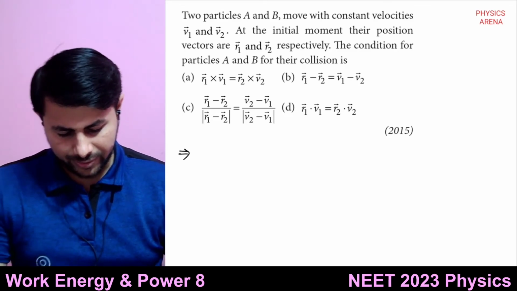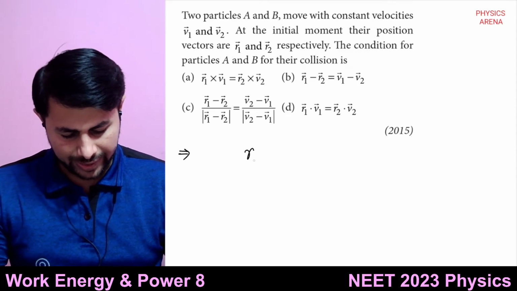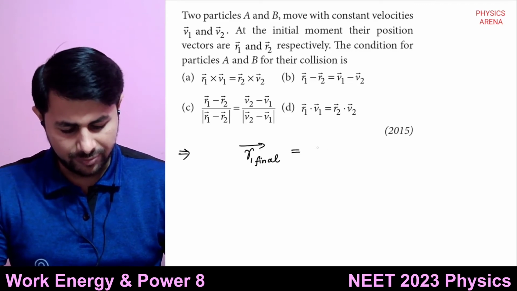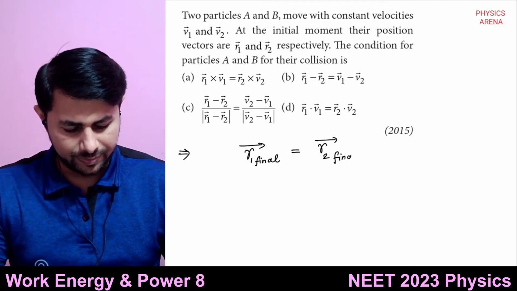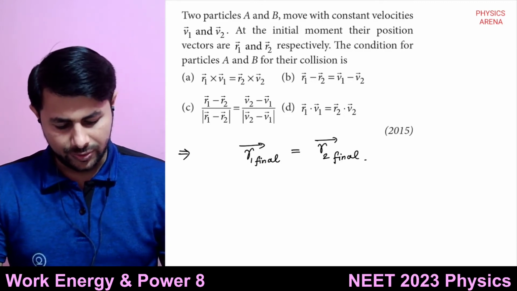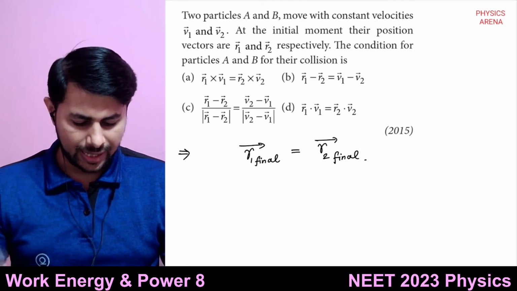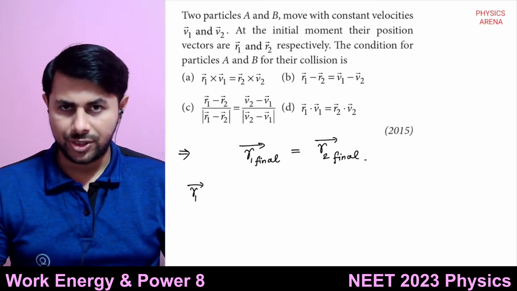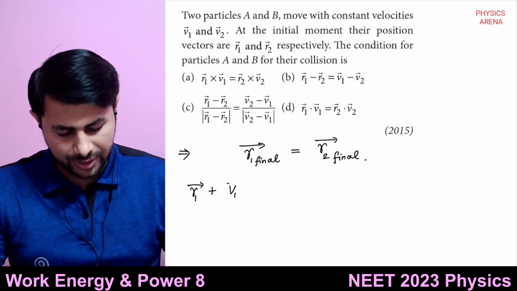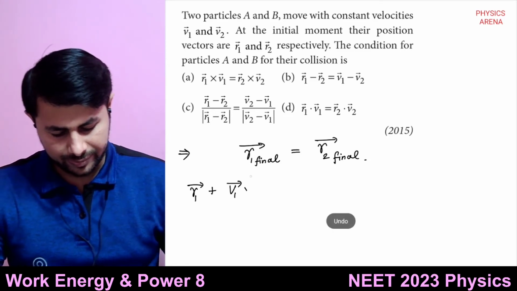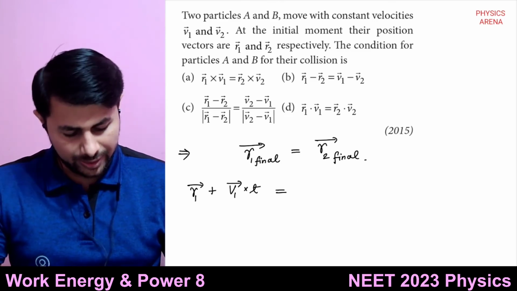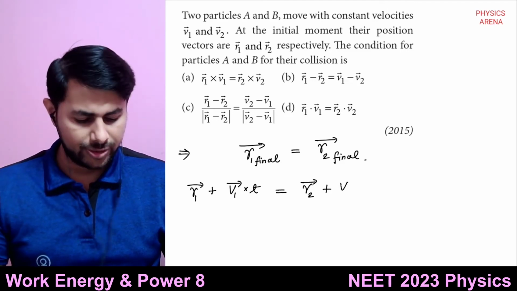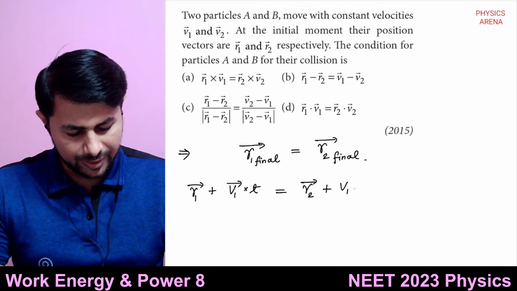right? So I can say r1 final bar is equal to r2 final bar, right? So how can you write this r1 final and r2 final? It is r1 bar, the initial position, plus velocity multiplied by time, right? And r2 final is initial position r2 plus velocity multiplied by time.